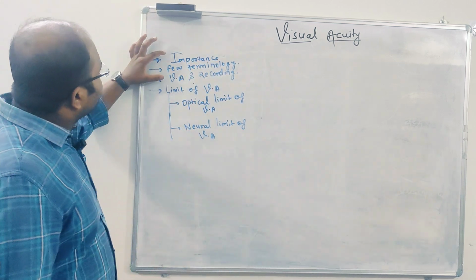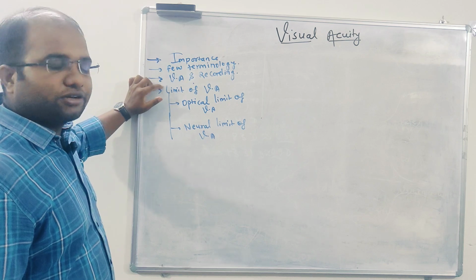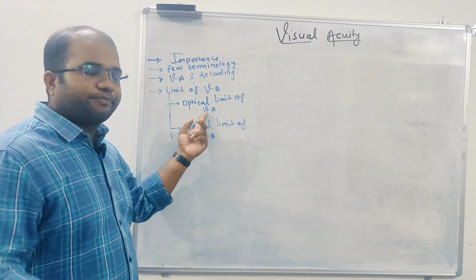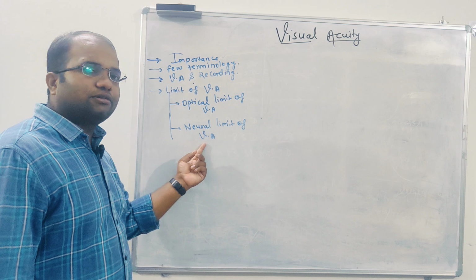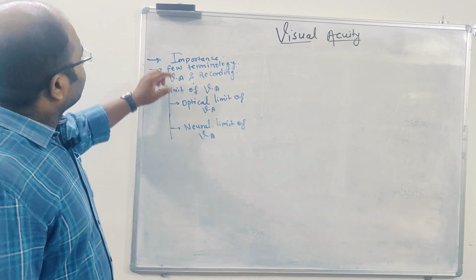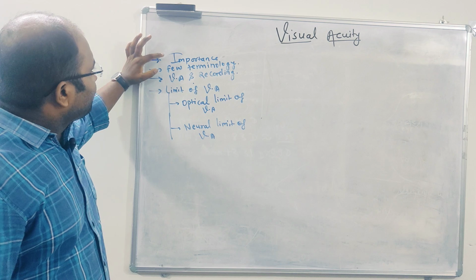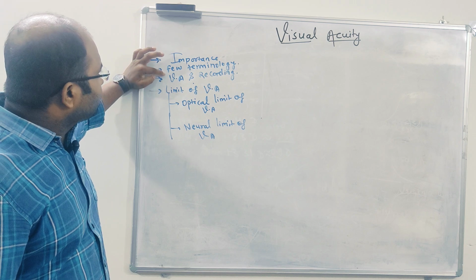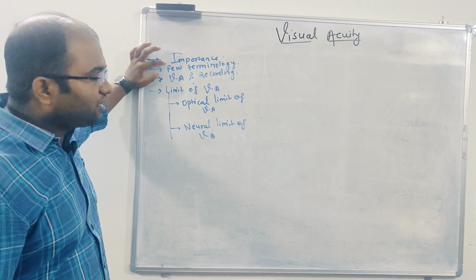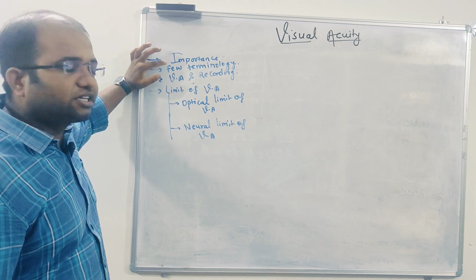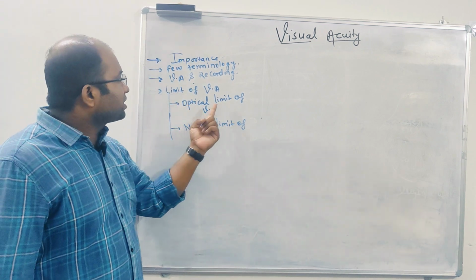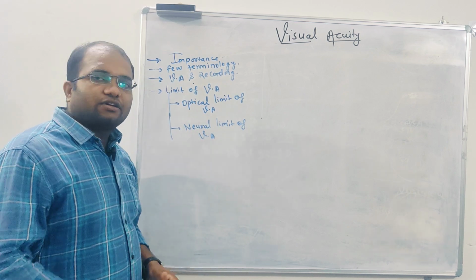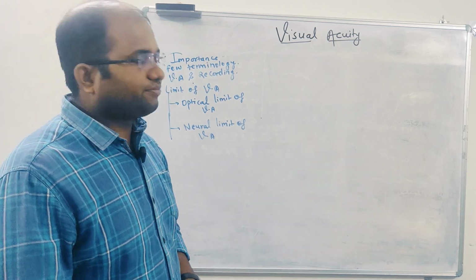For easier purpose, first I will divide this from importance till recording, visual acuity and its recording, in one lecture, and then the optical limit of visual acuity in the second lecture, and the neural limit of visual acuity in the third lecture. Okay. Coming to the exam point of view, importance of visual acuity, few terminology, and visual acuity and its recording will be asked mainly in 2 marks questions. And the optical limit of visual acuity will be asked in essay questions, and the neural limit of visual acuity will be asked again in essay questions.